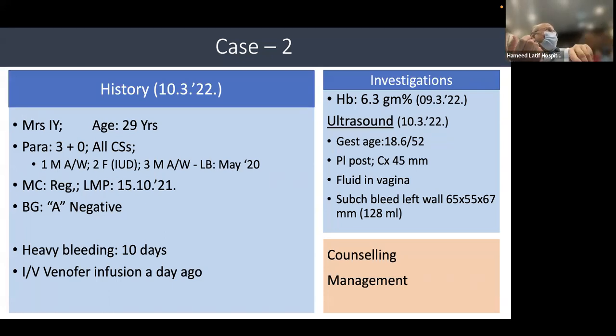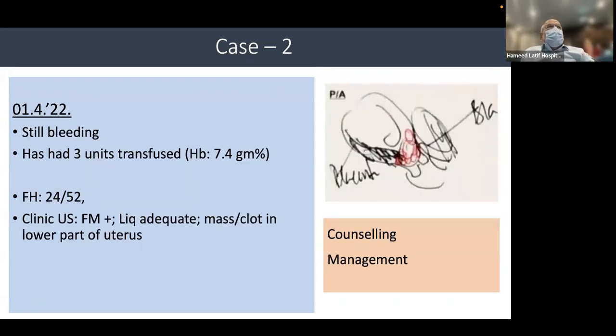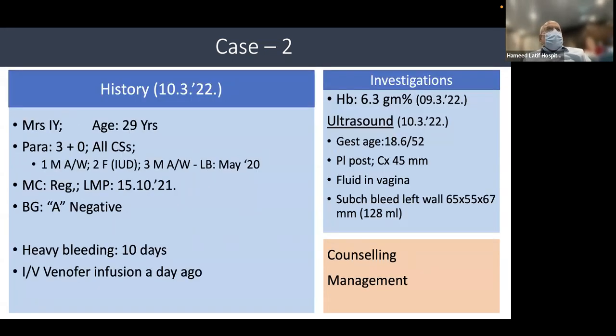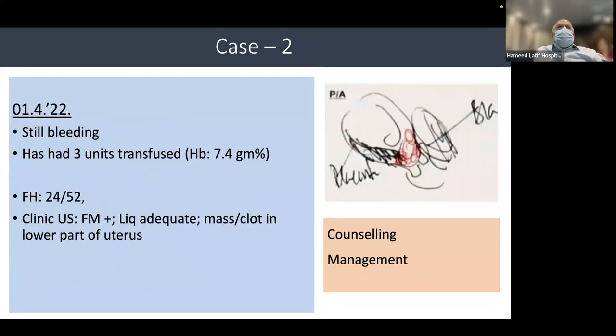और दूसरा, I would also, because her blood group is A negative, I would also give her anti-D. Is it A negative? Yeah, it's A negative. And she has had a significant hemorrhage, so I would also give her anti-D, after inquiring the blood group of the husband. How will you quantify how much anti-D should be given? Through a Kleihauer test. But initially, because she's at 20 weeks, she should be given 500 international units of anti-D stat.